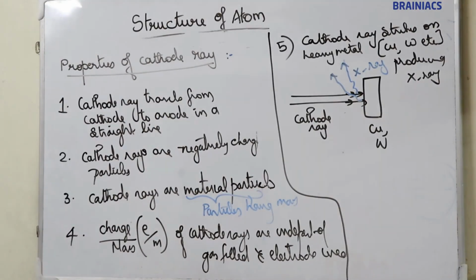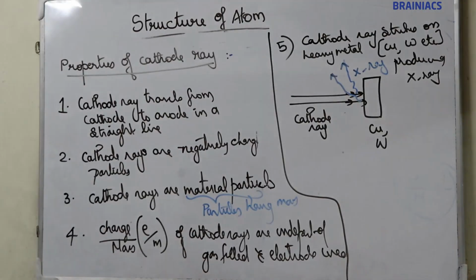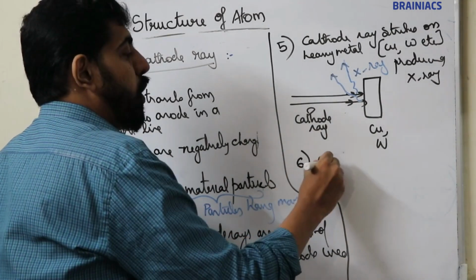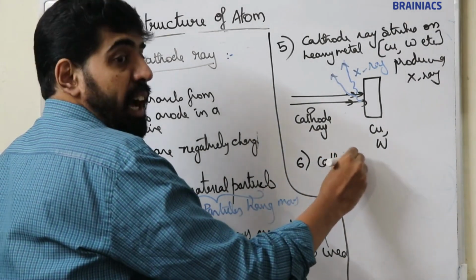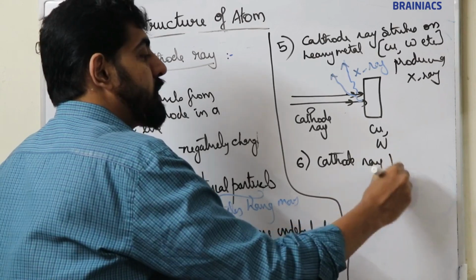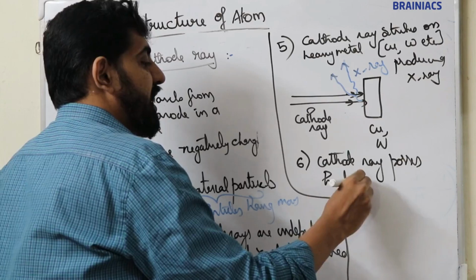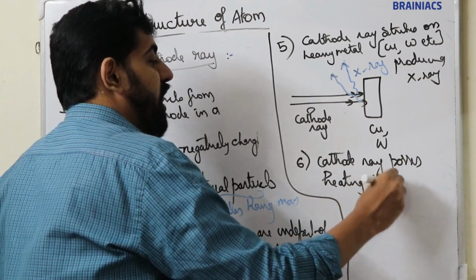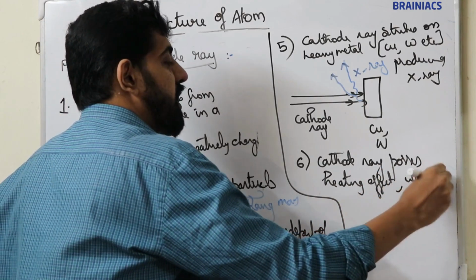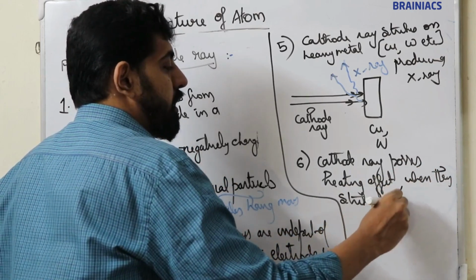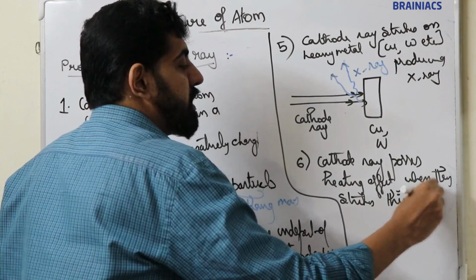Okay, moving on to the next property. Cathode ray possesses a heating effect when they strike on thin metals.